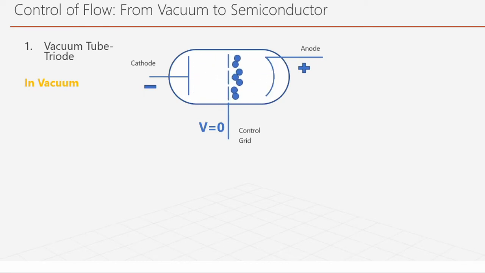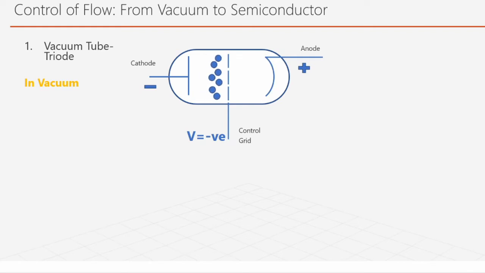But now we want to control the flow of electrons. So what could you do? What they normally do is apply a third electrode, which is a control grid, and they apply some voltage to the grid. It allows electrons to pass through it. It is kind of permeable to electrons only. So it allows electrons to pass, but we apply some negative voltage, and this slows down the electrons. And then we can control the flow of electrons. Like this, with a three-terminal device, we can control electron flow.